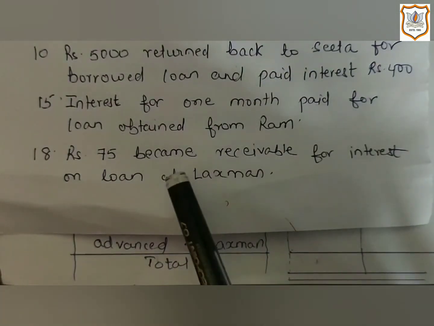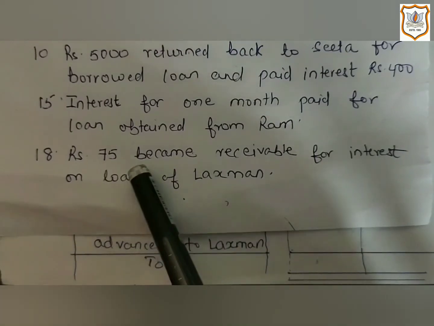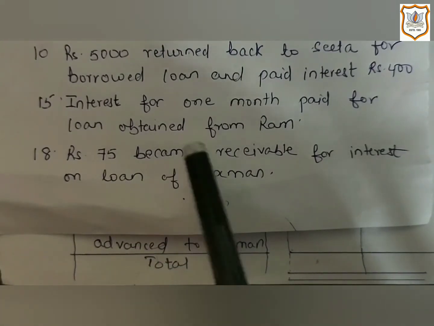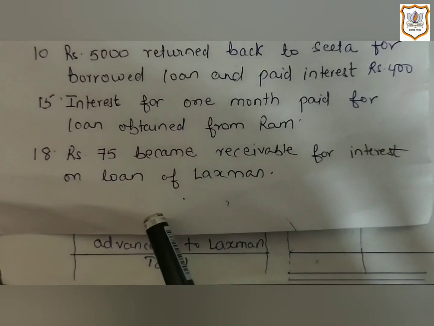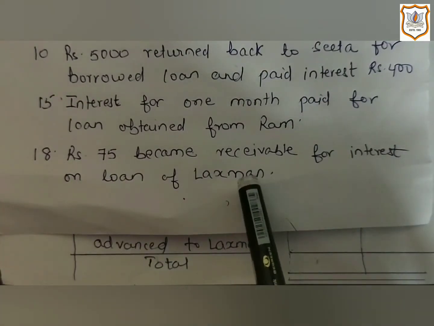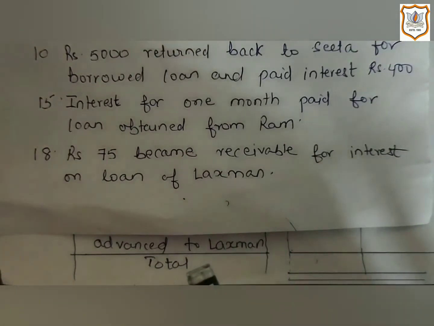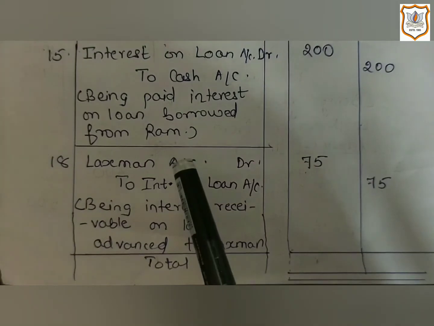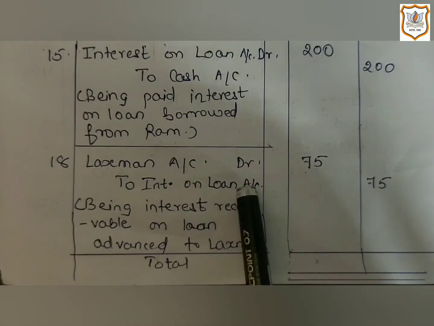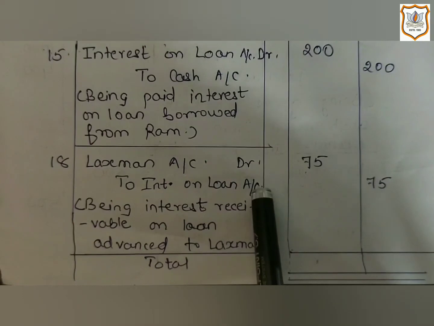Here one thing you must notice, it is not given that rupees 75 is received. We haven't received it yet. It became receivable, and any kind of receivable is an asset for the business. So as per the modern approach, because we are going to receive interest on loan from him in future, and receivable is an asset for the business.